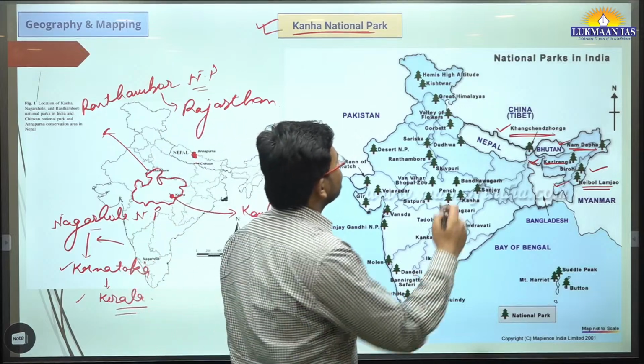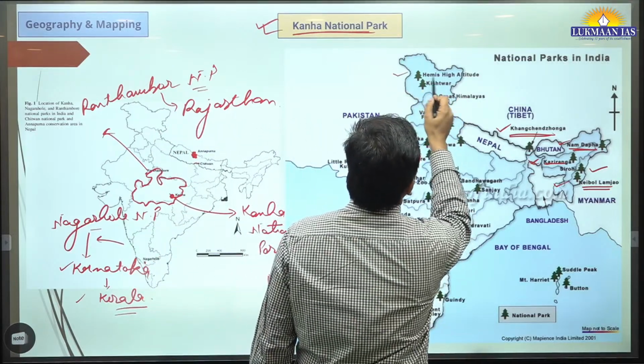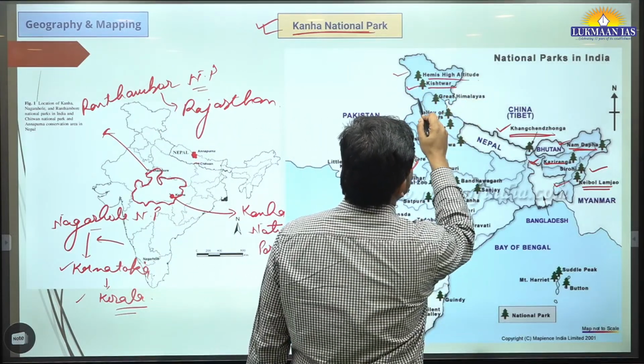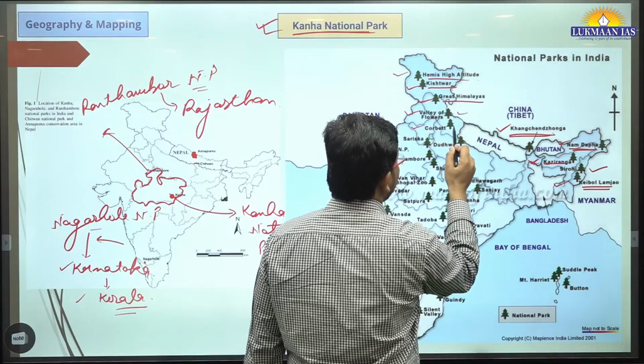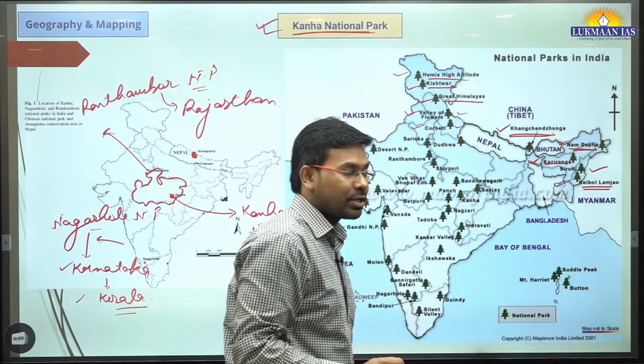Apart from this, we have Hemis High Altitude National Park, Kishtwar National Park, Great Himalayan National Park, Valley of Flowers National Park, and Corbett Tiger Reserve and National Park.